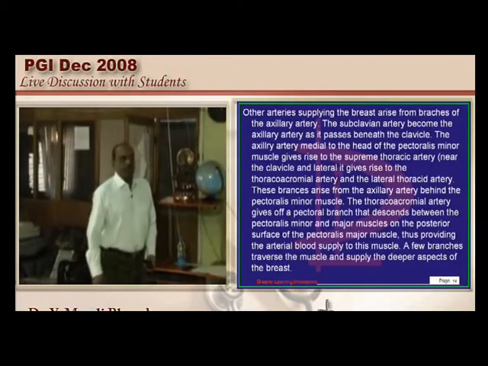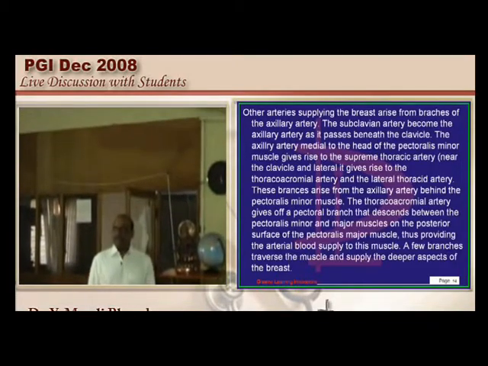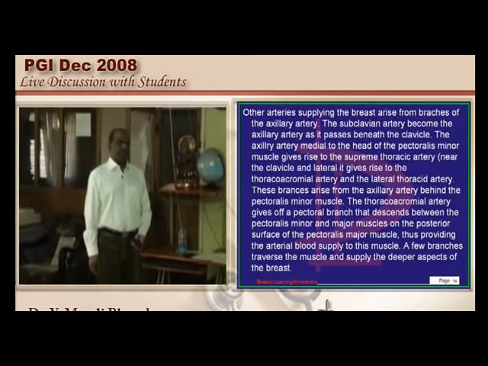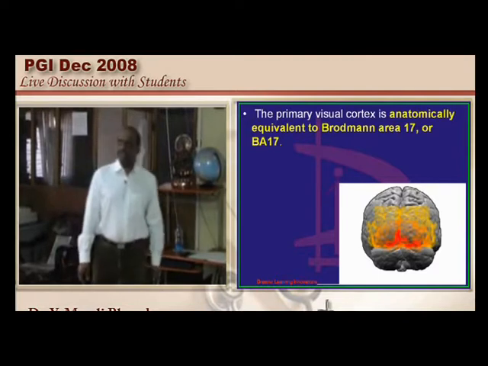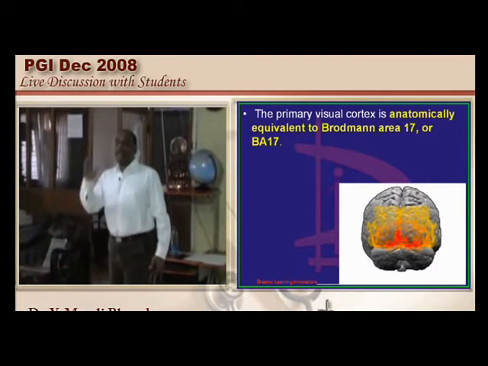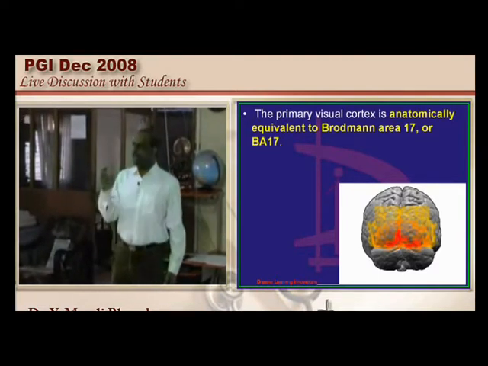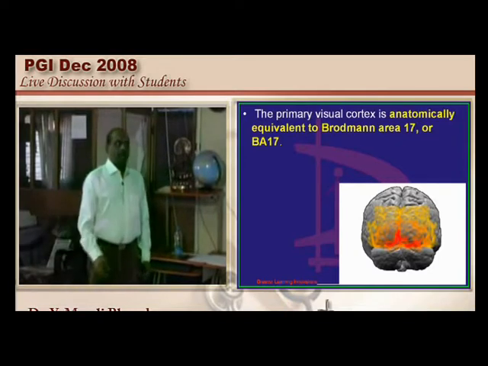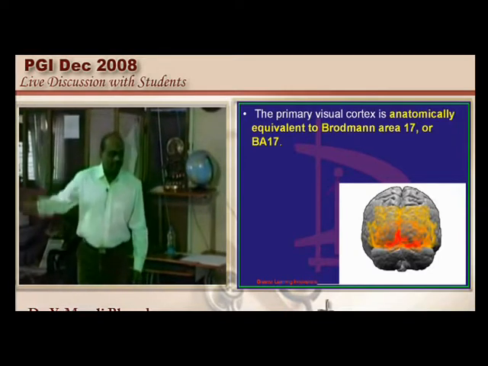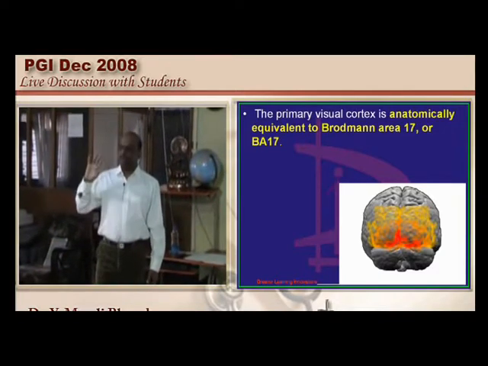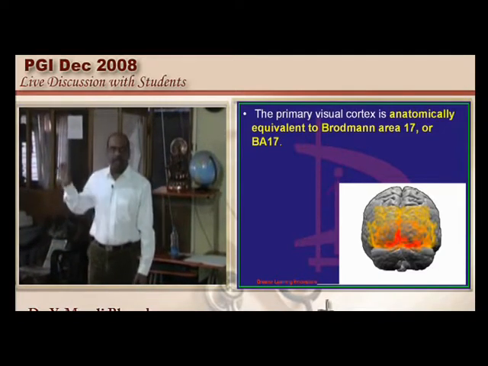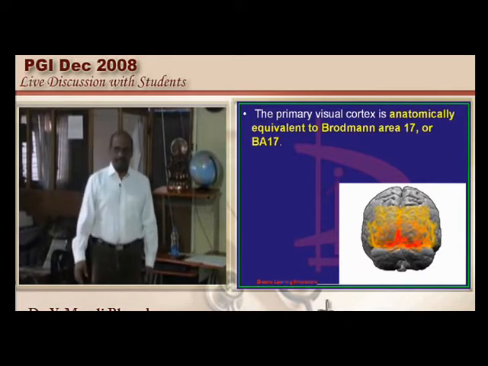Now let us talk about visual cortex and the blood supply. Is it very important as a future DM neurology, is it important for you? Definitely. There will be transient ischemic attacks where there is a loss of the vision, amaurosis fugax, etc. So you must know that ACA, MCA, PCA, what are the territories, what do they supply, how will be the stroke clinical presentation.